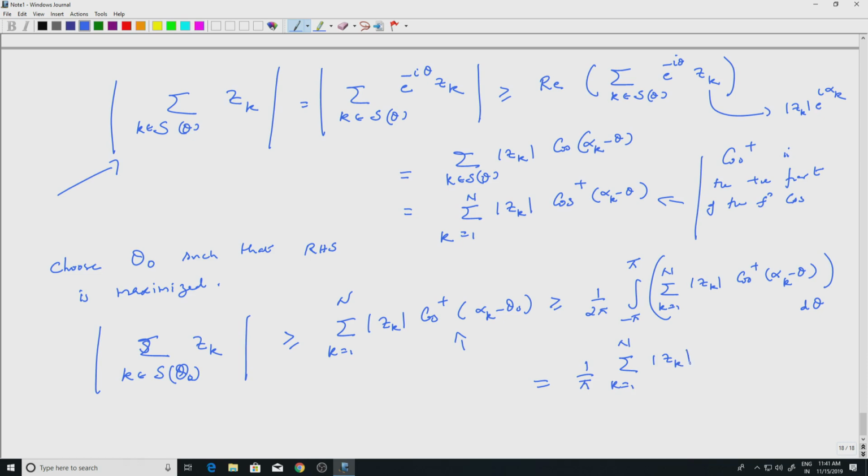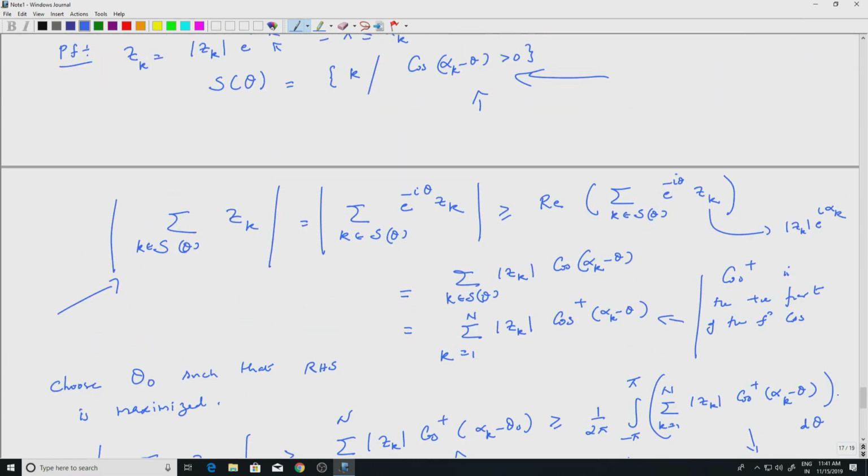So calculate 1 by 2 pi, integral from minus pi to pi, of cos plus (alpha k minus theta) d theta. Then you will get the answer.